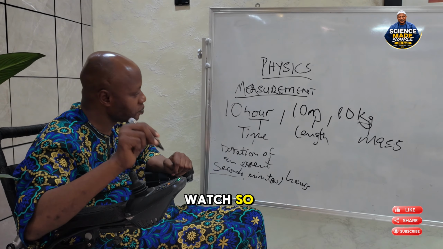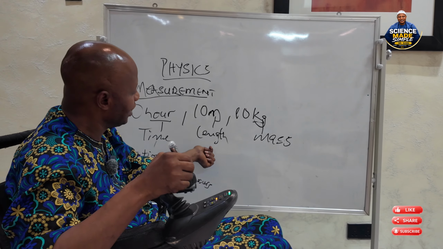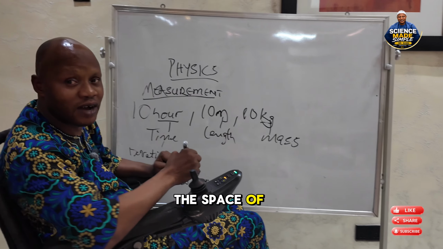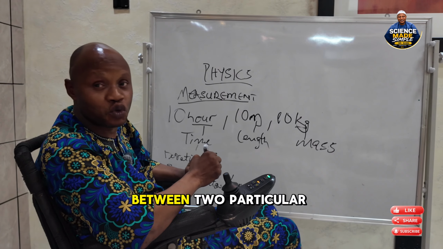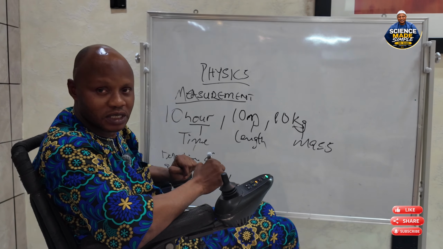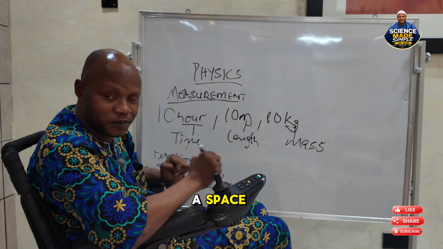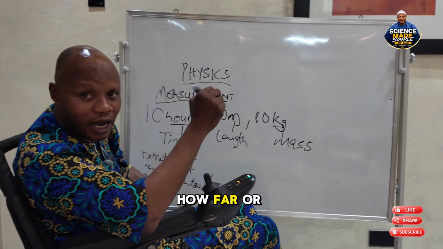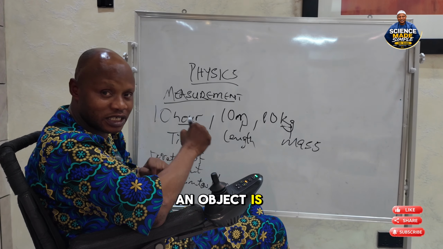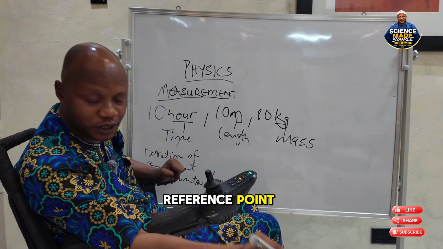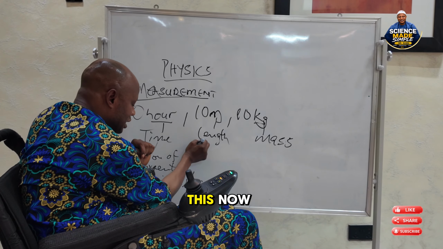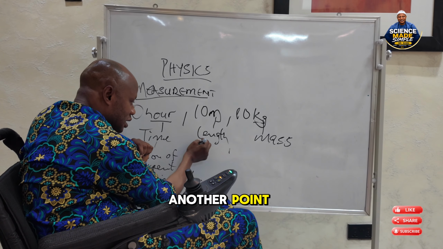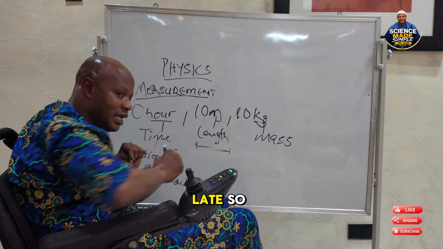So now, length is telling us the space or distance between two particular points, the extent of a space. That is, it tells us how far or near an object is to a particular reference point. If you have a point like this, the distance between this point and another point is what we call length.